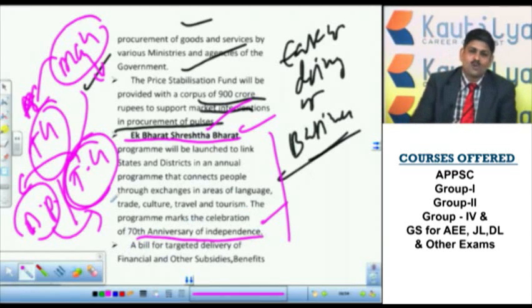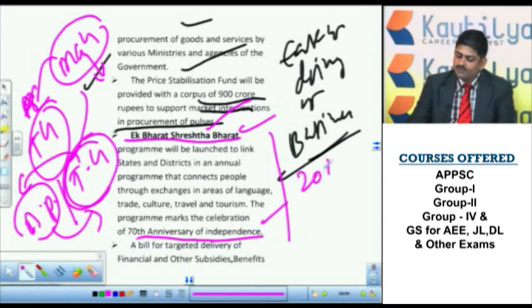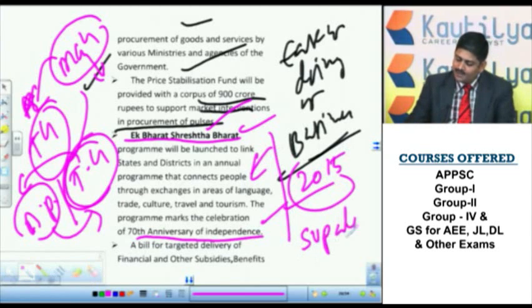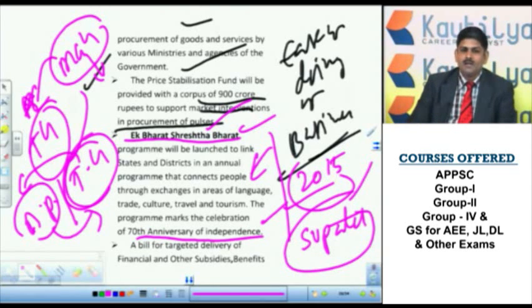However, when this program was actually declared in the year 2015, the Prime Minister himself said that it was in order to promote the idea of Sardar Vallabhbhai Patel, who united this whole India, the first Deputy Prime Minister and the first Home Minister of India. On his birth anniversary, this scheme was declared. This is to promote the different cultures of India across India. That means one state's festival, one state's culture is shared with the other state, so that the feeling of Ek Bharat, Shresth Bharat will be established.